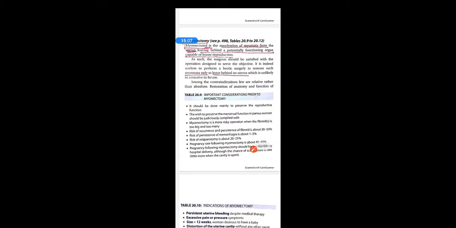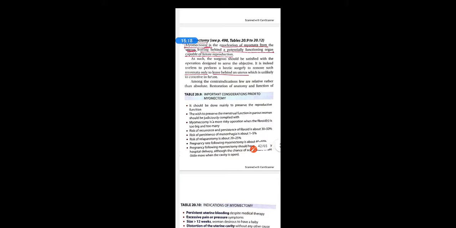As such, the surgeon should be satisfied with the operation designed to serve the objective. It is indeed useless to perform a hectic surgery to remove such myomata only to leave behind an uterus which is unlikely to conceive in future. Among the contraindications, few are relative rather than absolute. These are the important considerations before going for myomectomy. It should be done mainly to preserve the reproductive function. See, the aim of myomectomy is, if you want to preserve the reproductive function of a woman, then you can go for the myomectomy. The wish to preserve the menstrual function in a parous woman should be judiciously complied with.